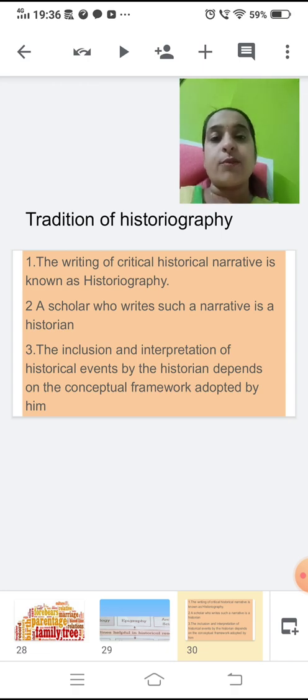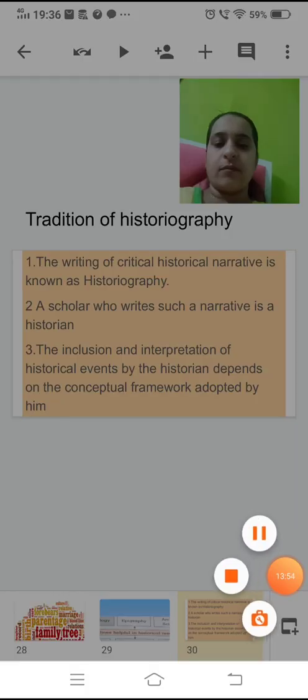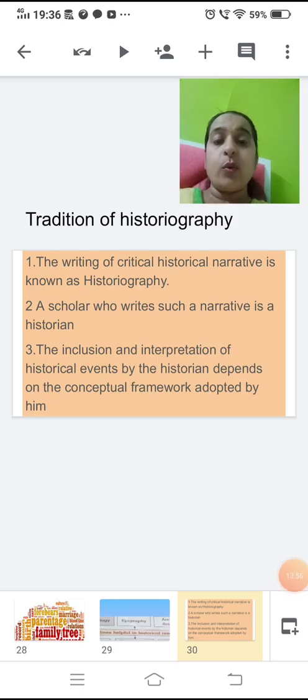Now what is this conceptual framework? The conceptual framework can be like a border or a limit which is set for the studies. A historian cannot include all the things because history is a vast subject. So he has to restrict his study to a particular question. He cannot include everything. So the inclusion and interpretation of historical events depends on the conceptual framework which is adopted by the historian. Now let us learn about the tradition of historiography through a video.